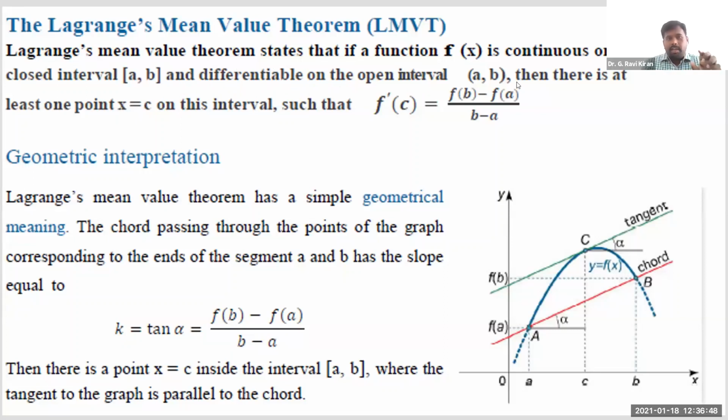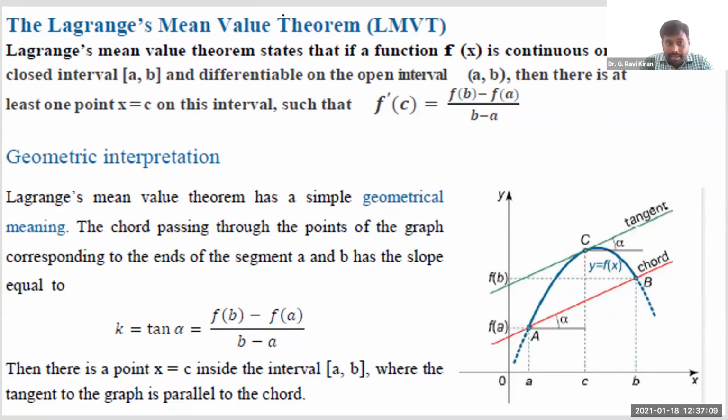The major difference between Rolle's and Lagrange's is that Rolle's theorem has three conditions. The first two conditions are the same in both theorems. The third condition, that function values at the endpoints are same, that is f of a is equal to f of b, we are simply ignoring in Lagrange's mean value theorem.